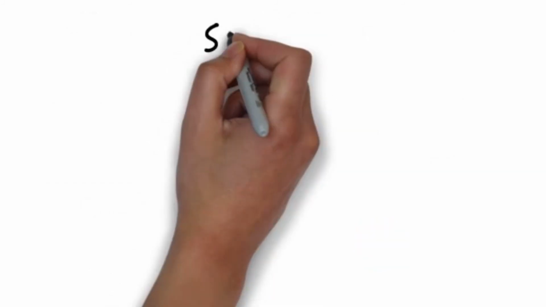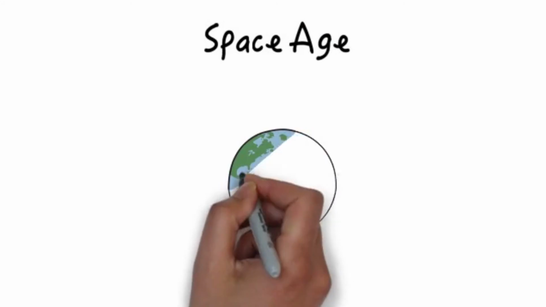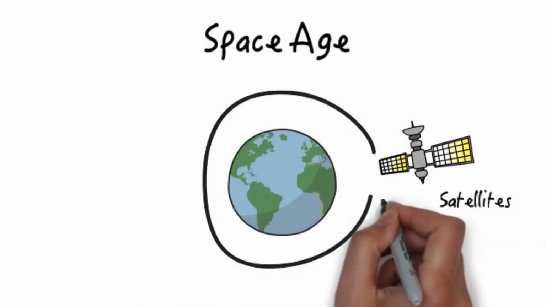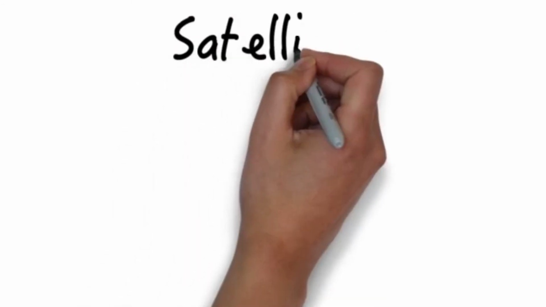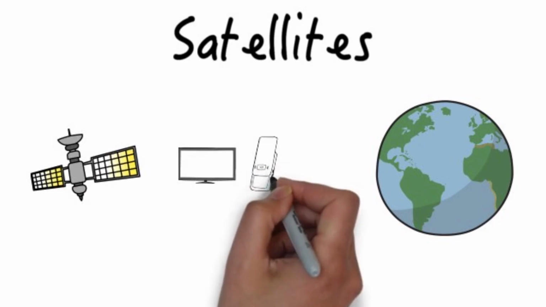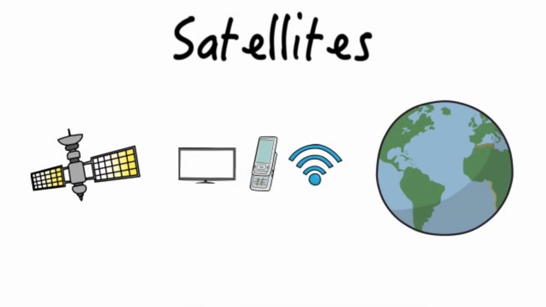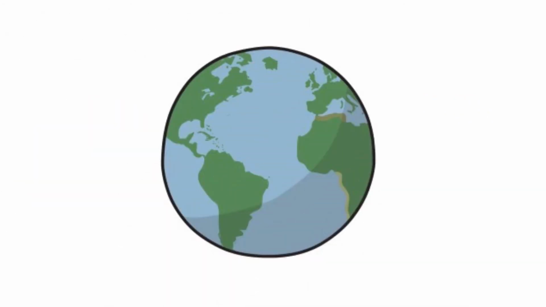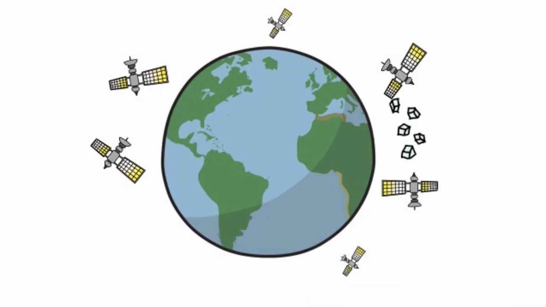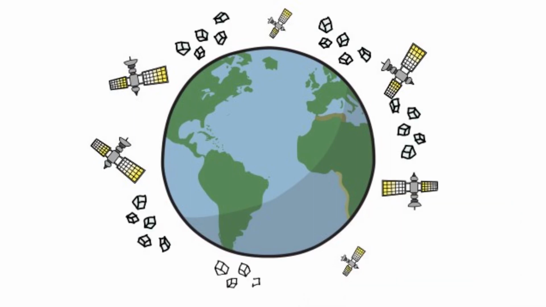The beginning of the space age was kick-started by the commission of several artificial satellites into orbit. Nowadays, we depend on artificial satellites for many different things, from TV to cellular phone calls to the internet. This proves why science studies are very important. We must take into consideration that as we release more and more artificial satellites into the atmosphere, space junk increases, becoming a potentially dangerous hazard over the long run.